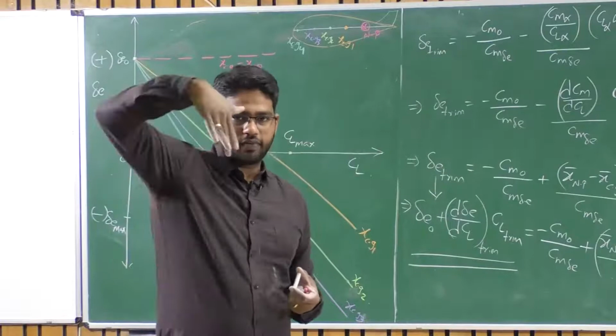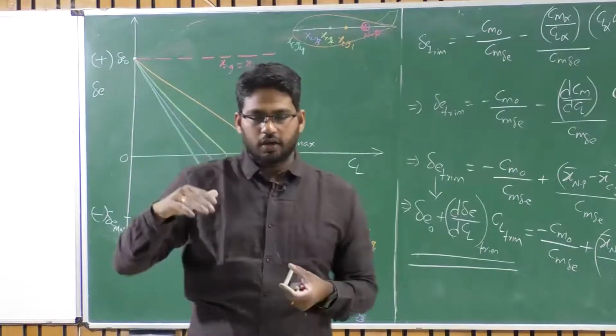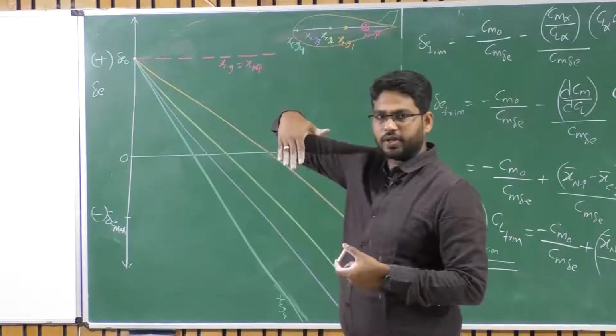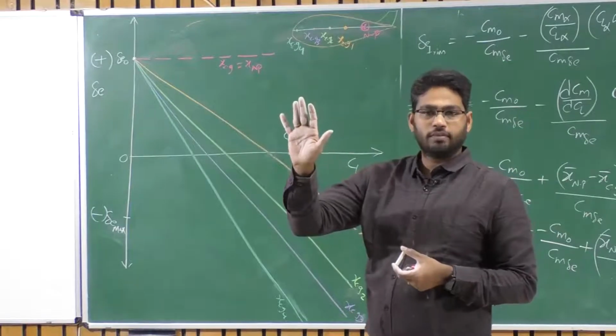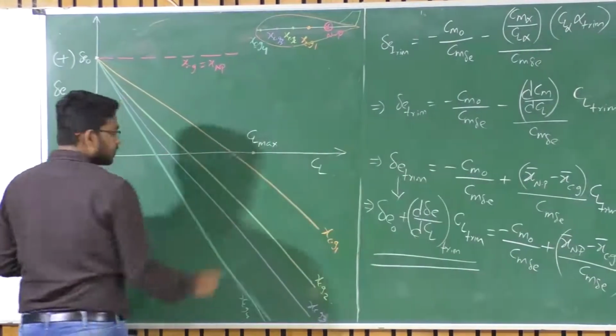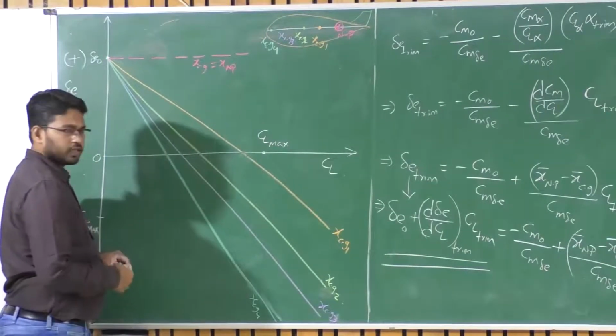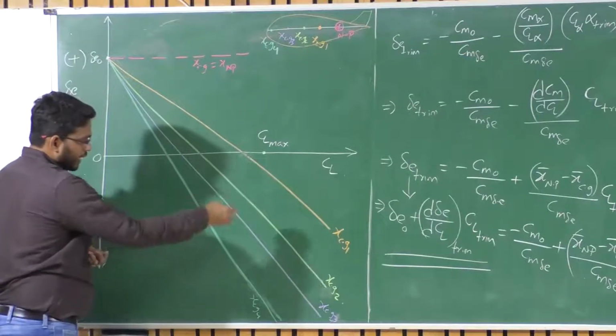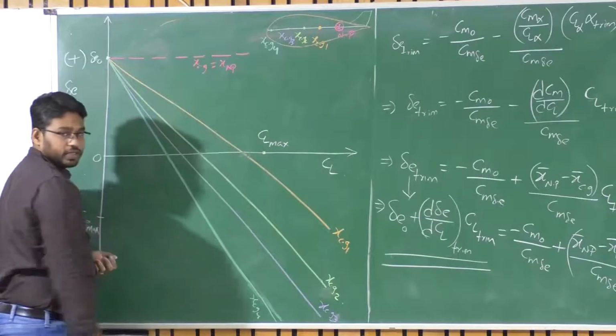So with this upward maximum deflection, I will achieve alpha maximum or alpha stall, with which I can achieve this CL maximum. Okay? Now as the CG location varies, the slope is changing here.